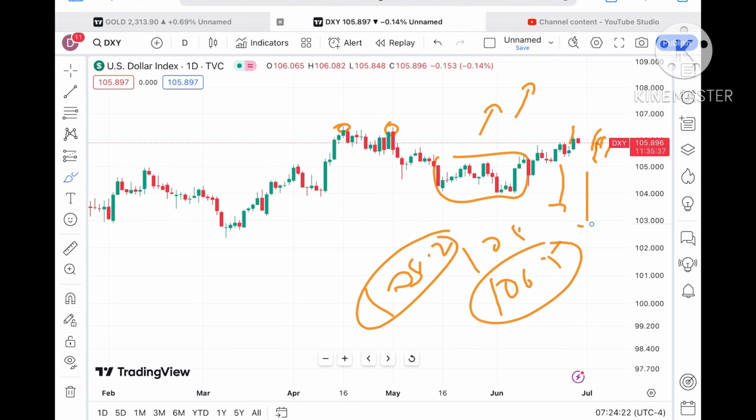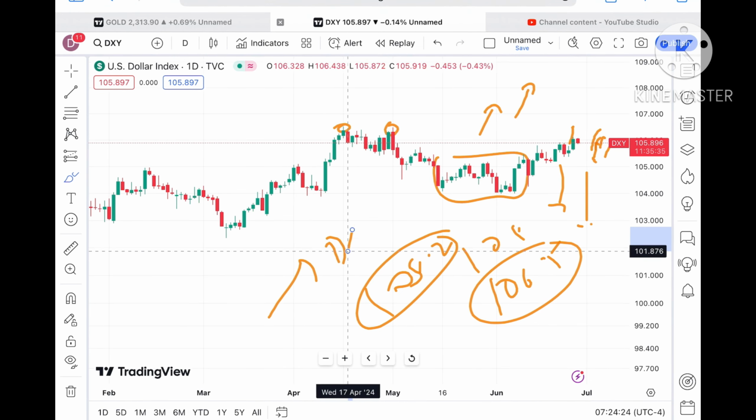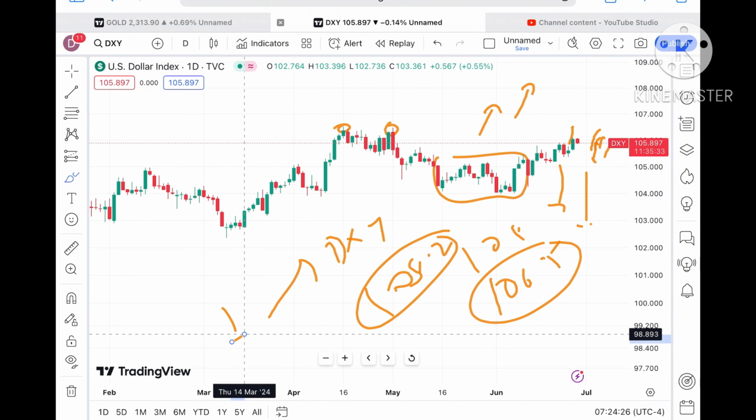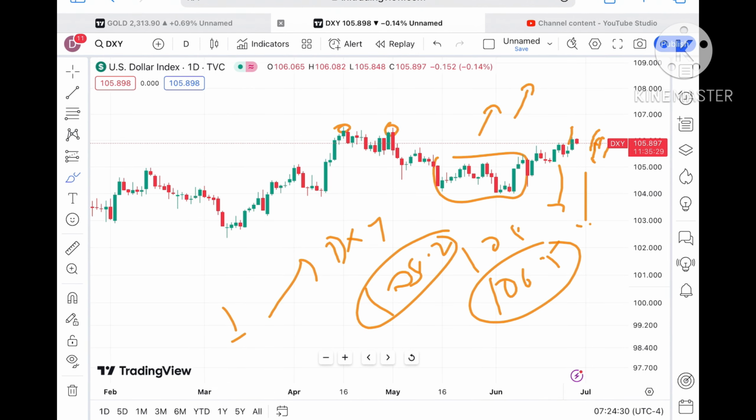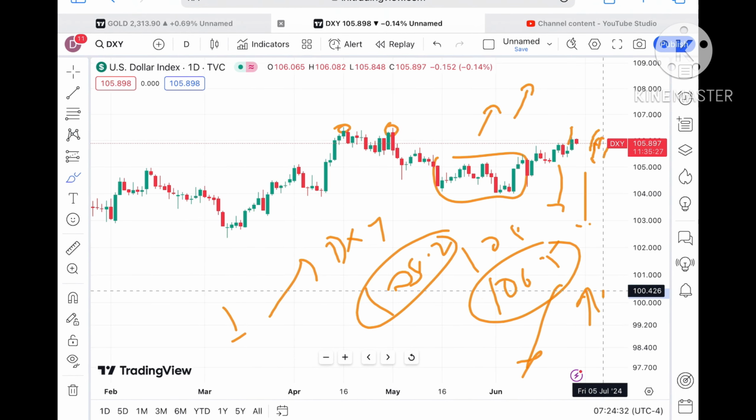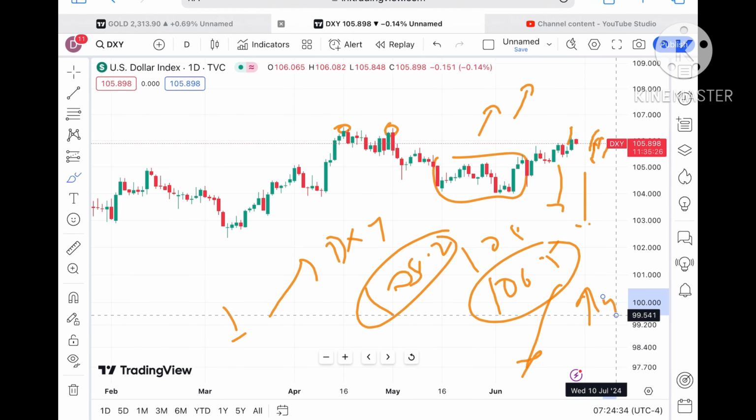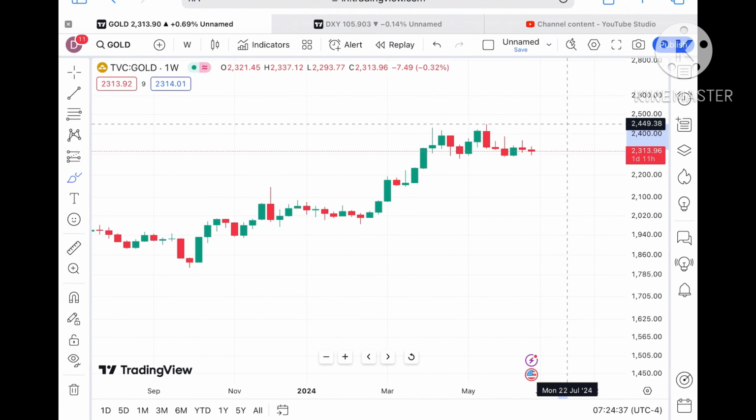You have to understand, when the dollar index goes higher, the price of gold will come down, and vice versa, if the dollar index starts going down, we can see the gold price will come up. Now coming back to the gold prices, what can we see.